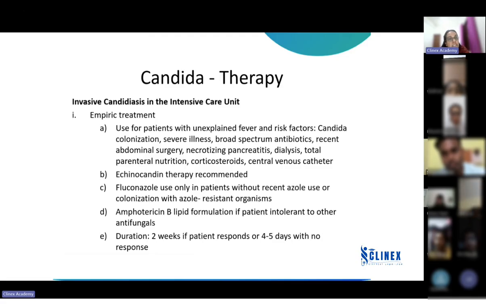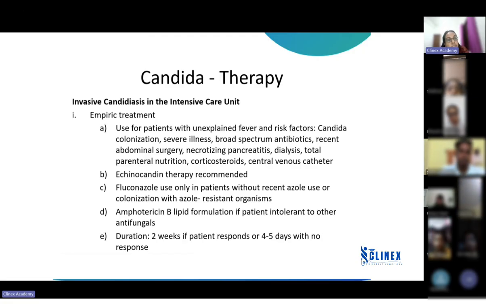So if the patient has unexplained fever, we have given all the antibiotics and tried, yet the patient is still having fever, we have to consider antifungal if the patient has any of these risk factors. In this case, echinocandins are the recommended choice.